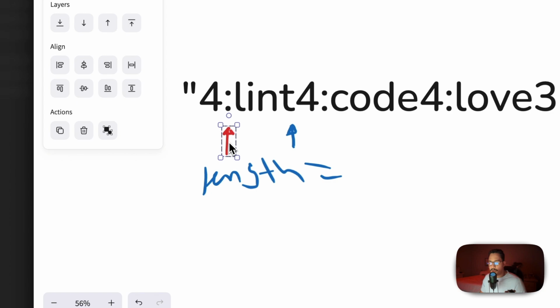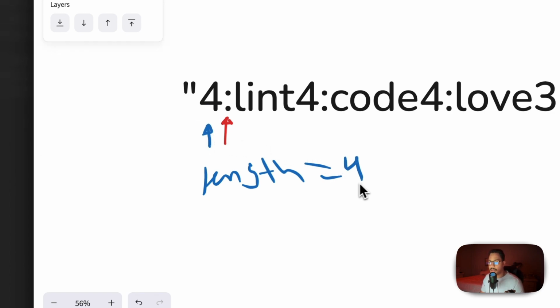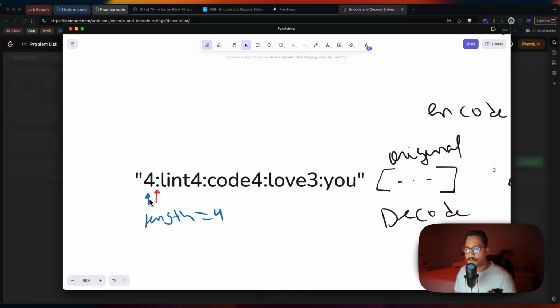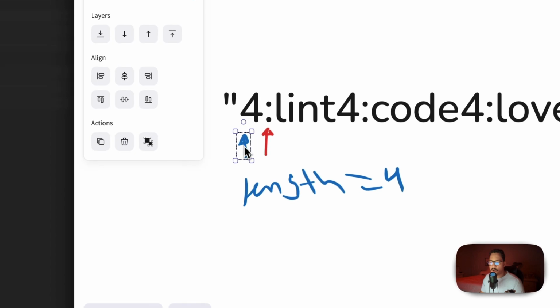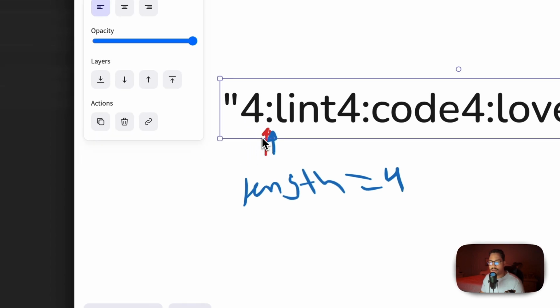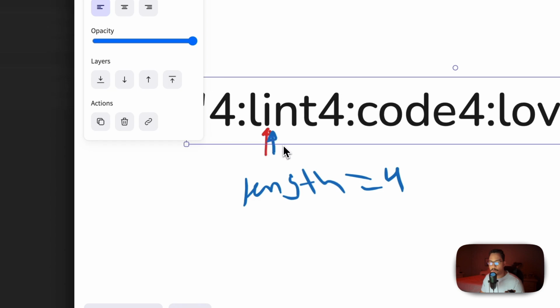But for the sake of this problem, we are standing at the delimiter that we found. This pointer was here, told us the length. Now we have the length. The length of the array we know is 4. Now what do we say? Well, we need to count the word. We have the length. Now we know that the next word we got to find is length 4. So we said, hey, you're the starting point. Come over here where the delimiter is, and let me go ahead and count from you.